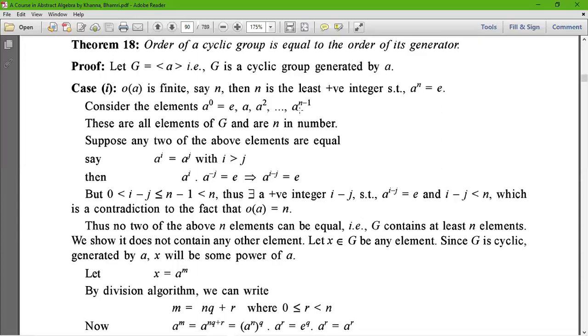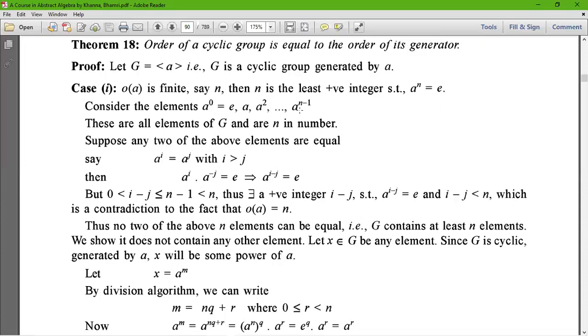Because when we take i minus j less than n, then with the value of i equals n plus j, a to the power i would have order greater than n, which is not possible.